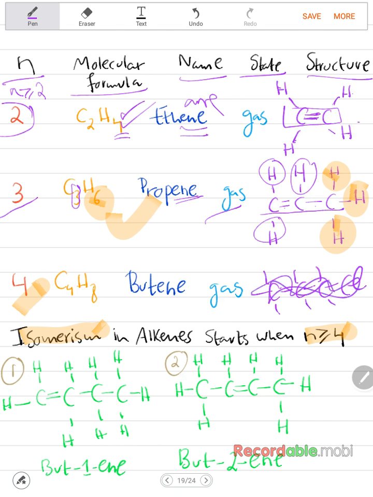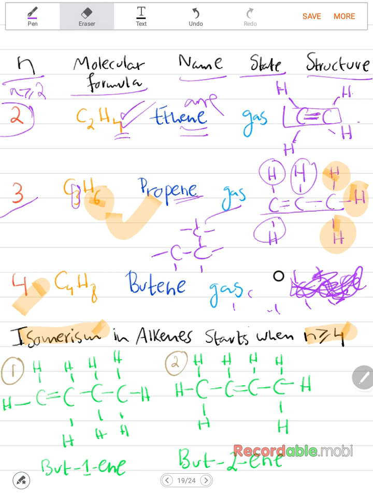Or for example, when you had branching, if it was this and then you add here, let me see, 1. Okay, so here it is. No, actually, let me take that back. In alkanes, if you add a chlorine, it can also happen if there are only 2 carbon atoms. It could be a chlorine and then just an H and H, so it could be chloroethane. So I take that back, isomerism in alkanes starts from n greater than or equal to 3.